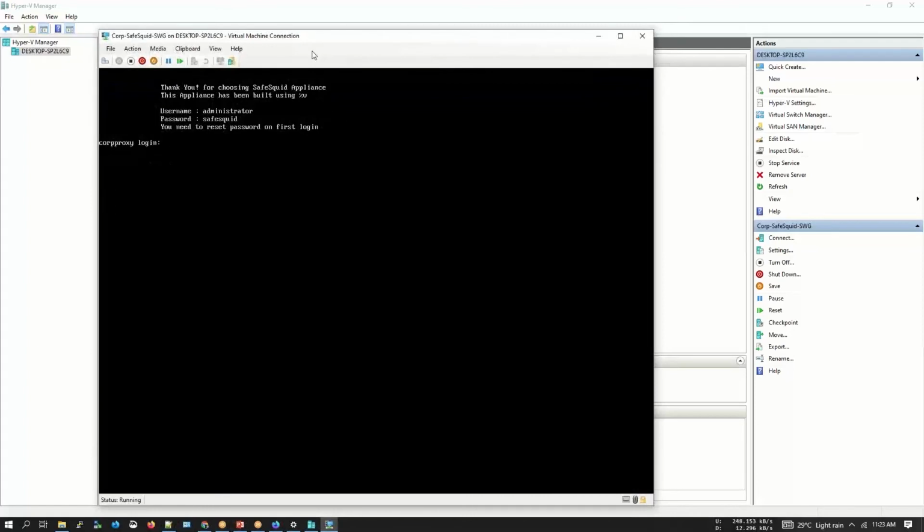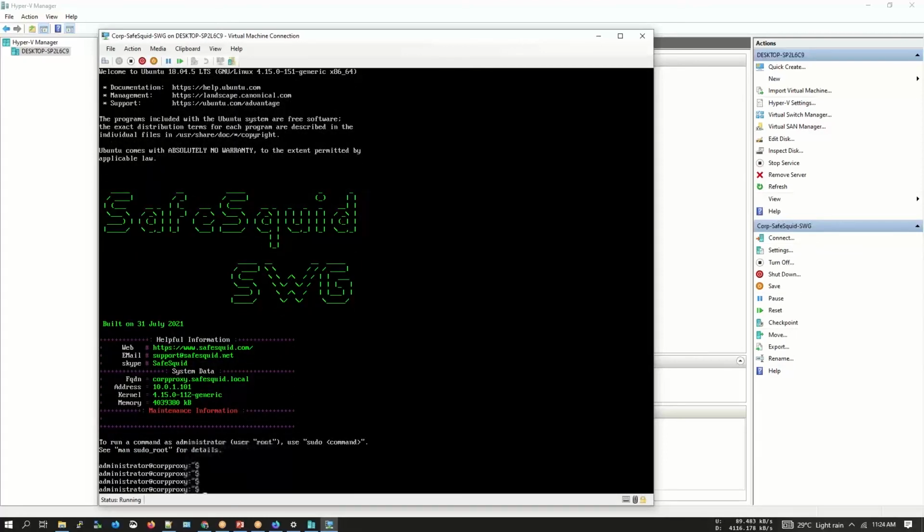And over here, you can see this is the first page that I'll get after SafeSquid has been successfully installed. Now let me just quickly log in. So there is a default username and password created. Let me just quickly log in. And it will ask me to change my password. I'll set the new password. Perfect. Now, the best way to access this is via the Putty software.